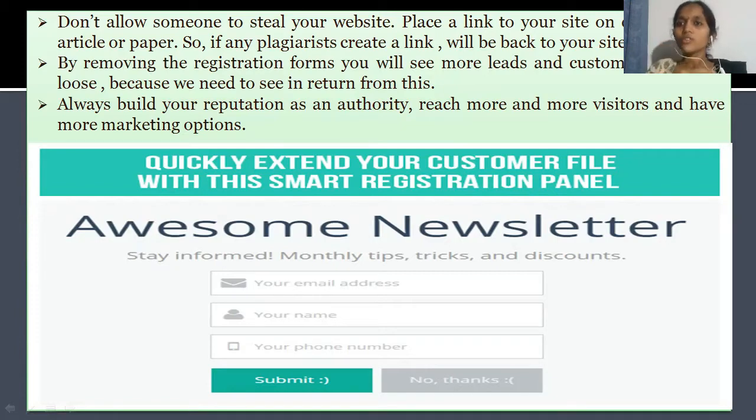Place a link on your site on every page of an article or paper. So if any plagiarist copies it, the link will bring them back to your site again.